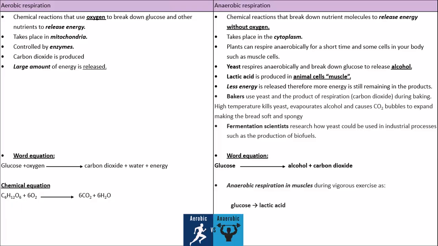Now, let's take a look at the word equation here. We have glucose again, gets broken down into alcohol and carbon dioxide. Anaerobic respiration in muscles happens during very strong exercise. How does this happen? When glucose gets broken into lactic acid. So we have two types of equations for anaerobic respiration. And remember, this happens to increase the energy in the muscles with vigorous or very strong exercise.